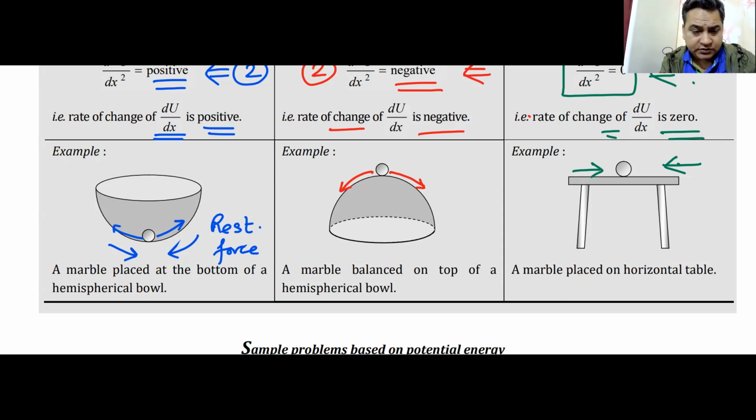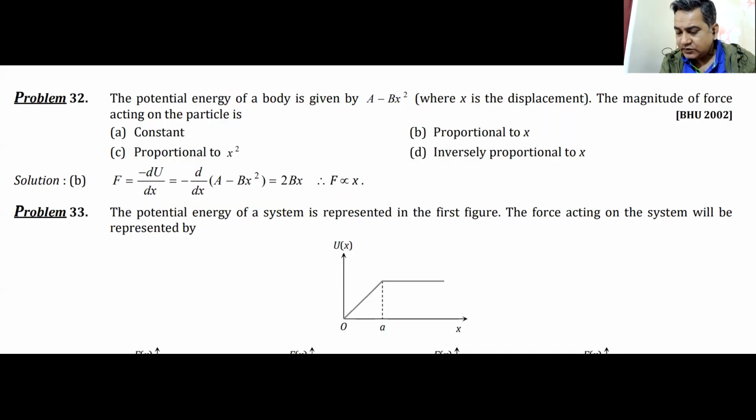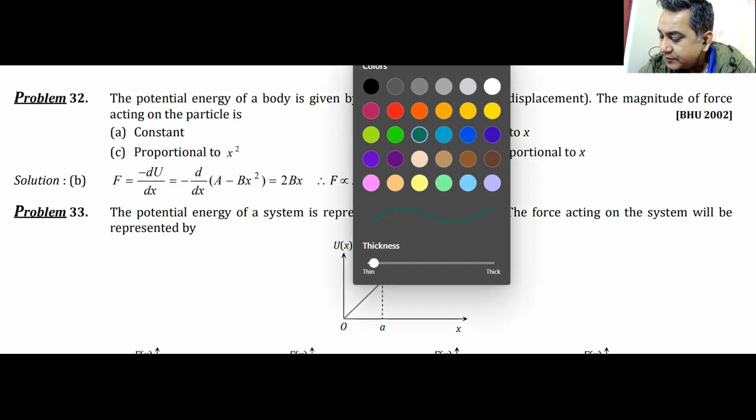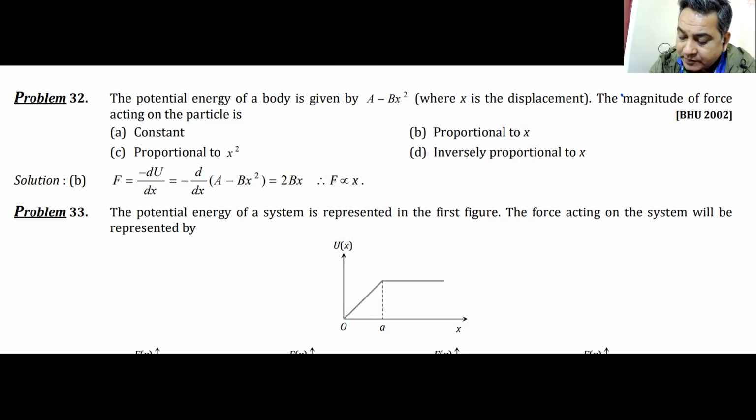Well, if there is no doubt, then I must move ahead and solve some questions. The first question that we are going to see in this particular case is problem number 32. It's a pretty straightforward problem. I don't think you will have any problems dealing with this one. Remember, you only get to read the problem once in the examination hall. Read the problem once, understand the important points, and solve the question. I will mark the important points that you must remember while reading that question.